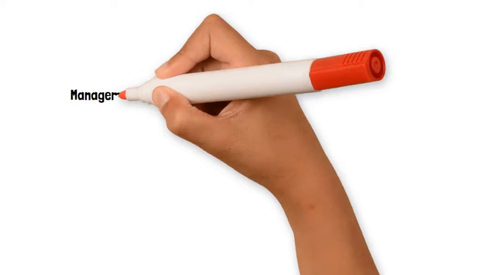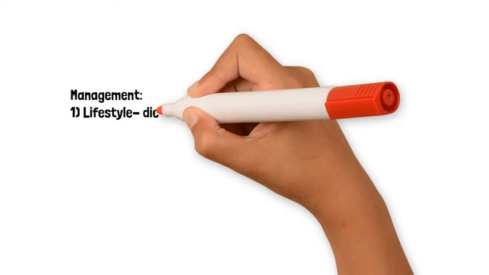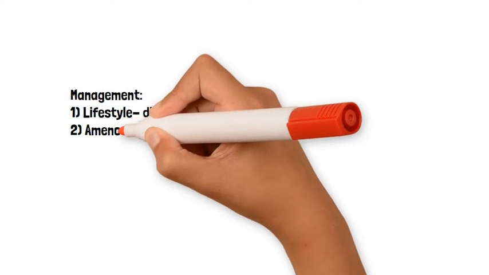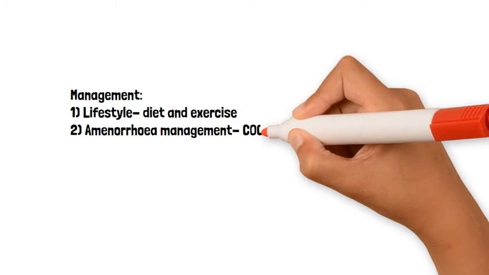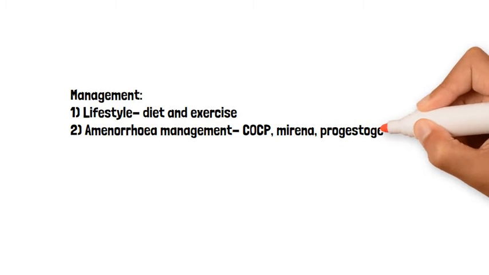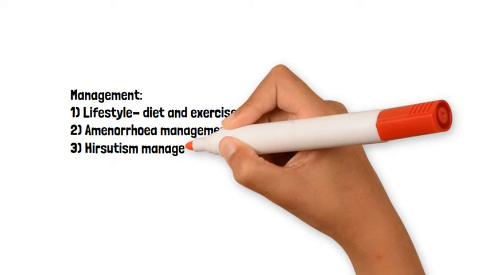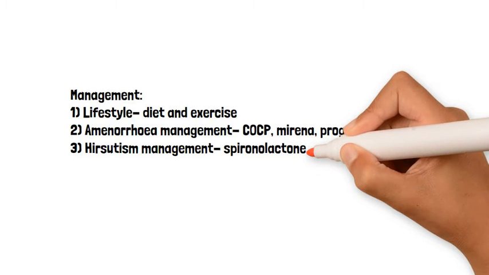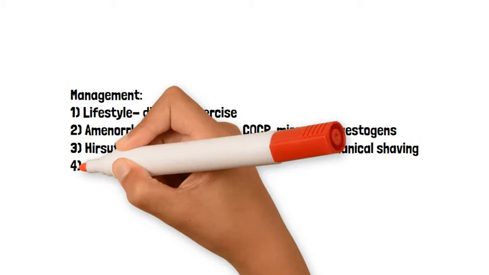How do we manage PCOS? Well, usually conservatively through lifestyle, a healthy diet and exercise. The amenorrhea can be managed medically via the combined pill, Mirena coil or progestogens. The hirsutism can be managed conservatively or medically. Medically via spironolactone and conservatively via mechanical shaving, for example.